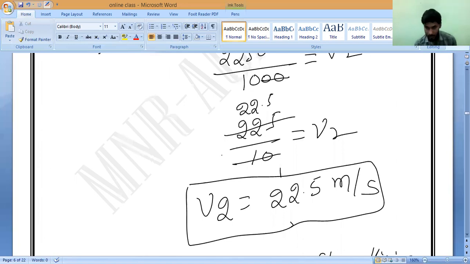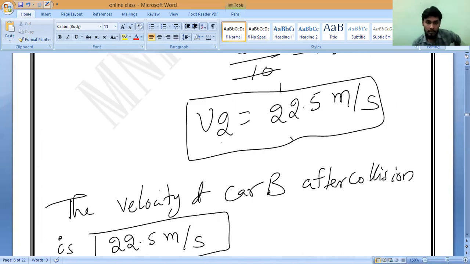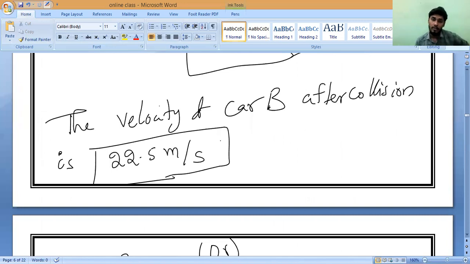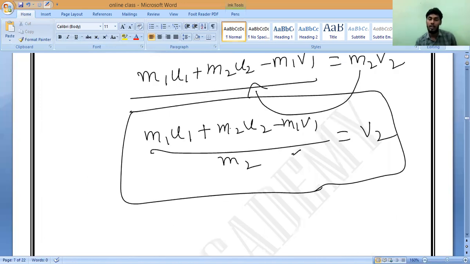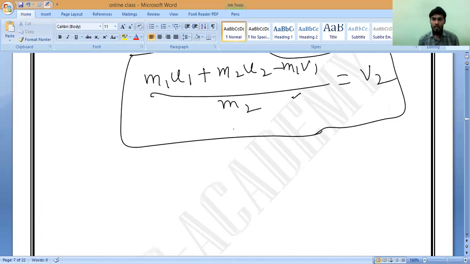Any doubt in this, you ask me, please. So the final thing you have to write is the velocity of car B after collision. After this solution, you can try in the other method also, and verify whether you are getting the same answer or not. Is it okay? Yelamukil and Tamil Selvan and everybody, if you want a direct formula, I can make it more simplified.